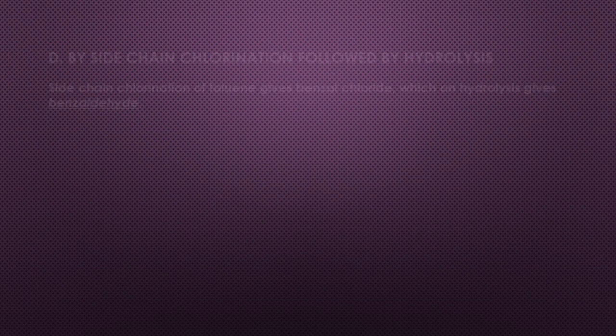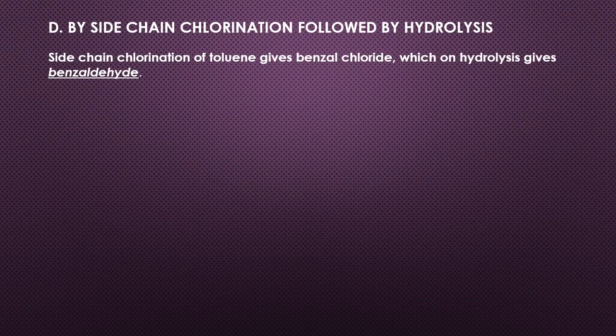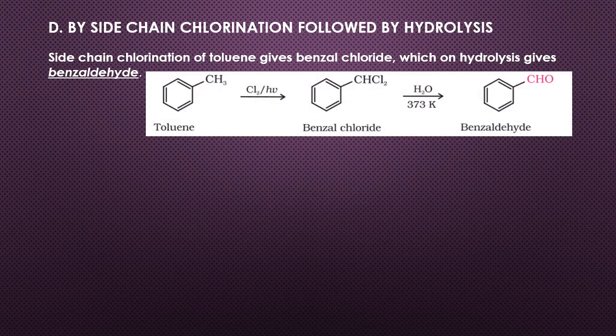Next, we can obtain benzaldehyde by side chain chlorination followed by hydrolysis. This is one of the important commercial methods of manufacture of benzaldehyde. Side chain chlorination of toluene means the methyl group present in toluene will undergo chlorination in presence of UV light, which helps us to produce benzyl chloride, which on further hydrolysis will give benzaldehyde.